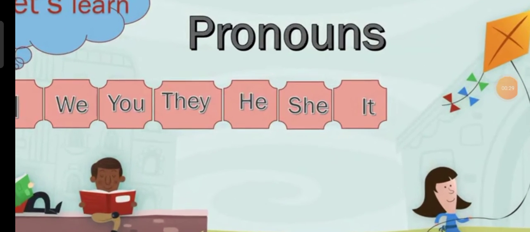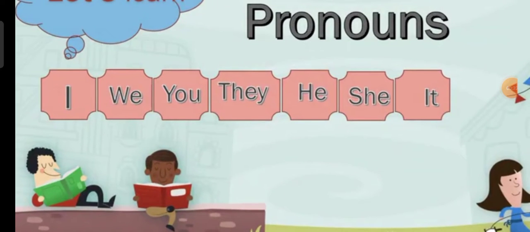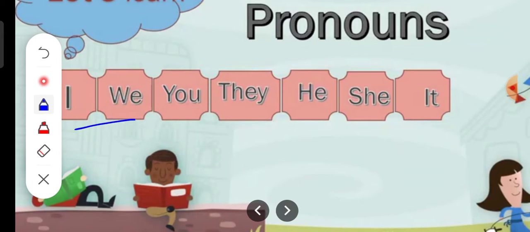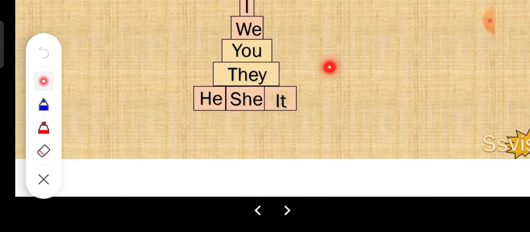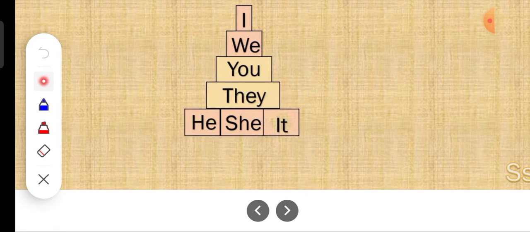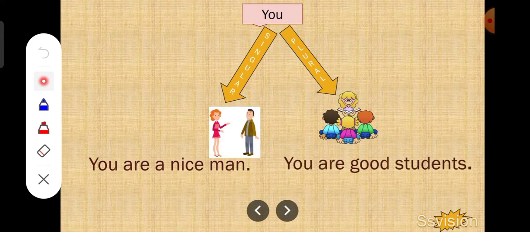Now what are pronouns, children? The words which are used in place of nouns. For example, I, we, you, they, he, his, she, it. All these are pronouns, isn't it? Remember, a word we use in place of a noun is called a pronoun. And all these are pronouns, okay? I, we, you, they, he, she, it.